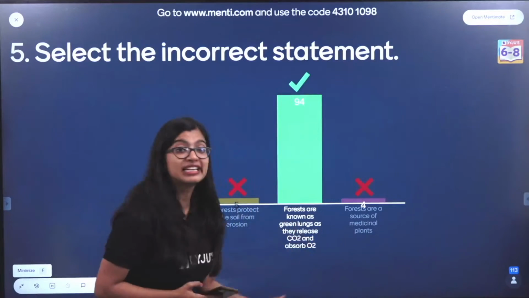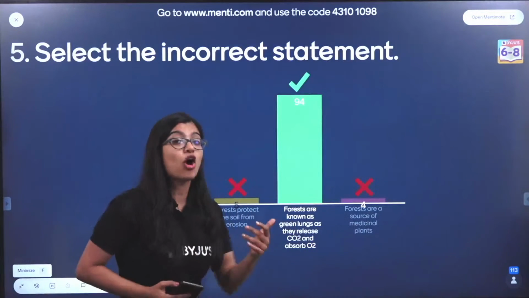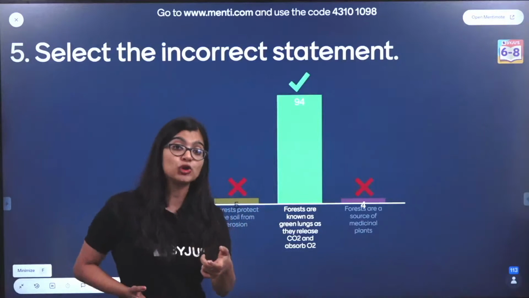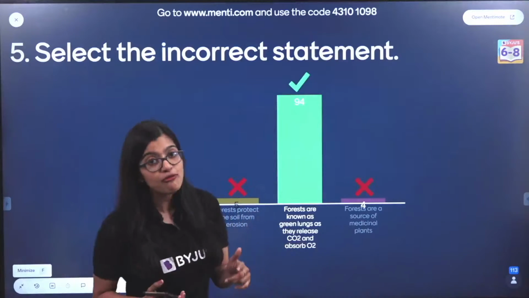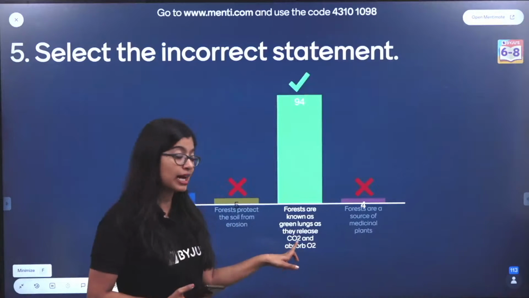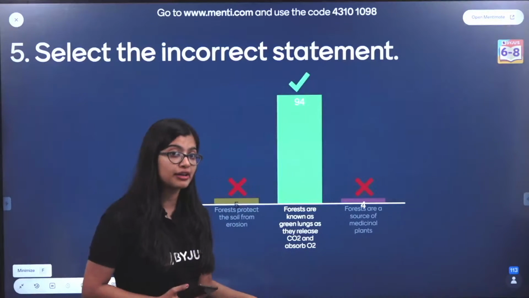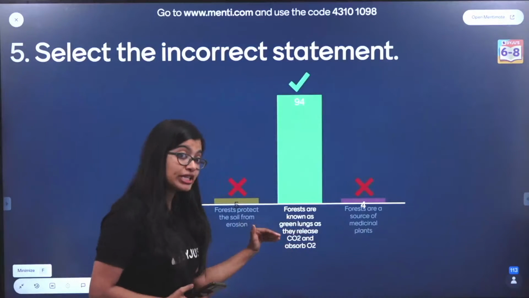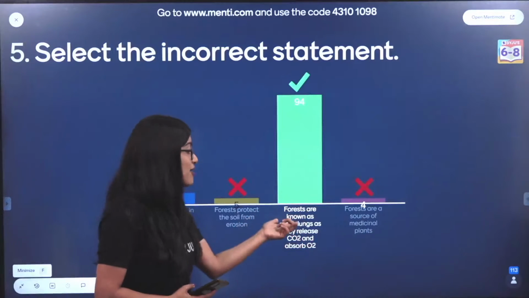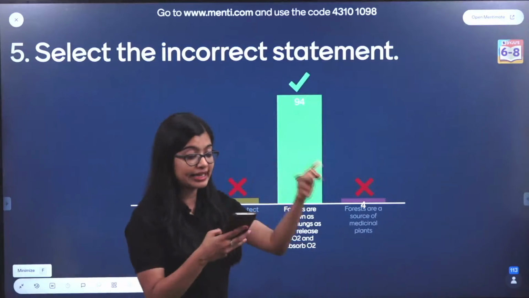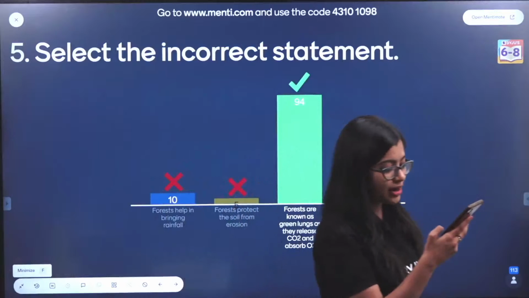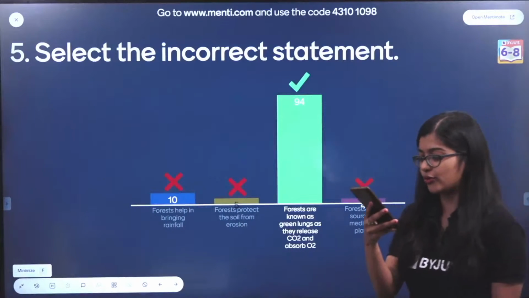When you call it green lungs, we call it that because of their ability to do photosynthesis. For photosynthesis, they take up carbon dioxide and give out oxygen. So although this part is something they do, the reason we call it green lungs is because they release O2. Very good, I'm so proud of all of you.